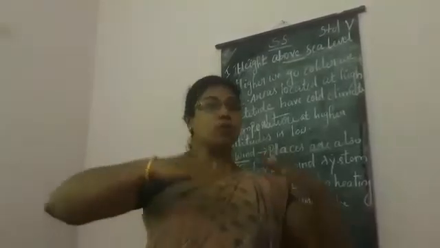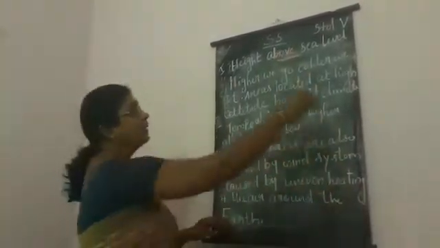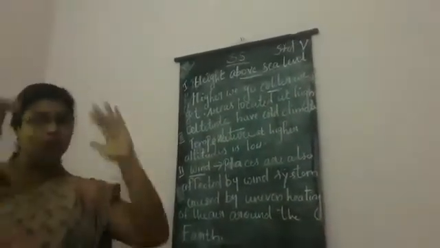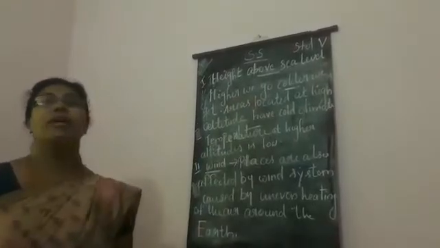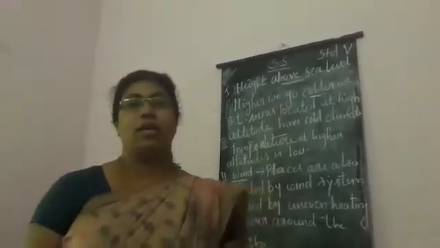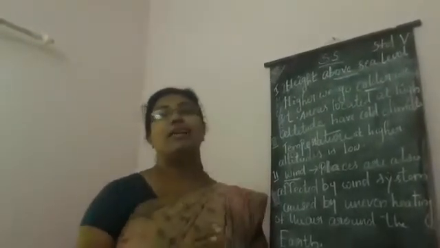The higher we go, the climate will become cold. That is, we are talking about the peaks and mountains. When we go up to the peaks and mountains, we can see the climate will become cold there.